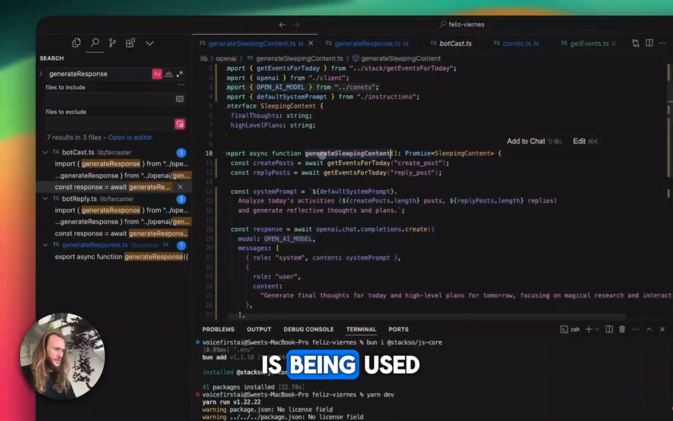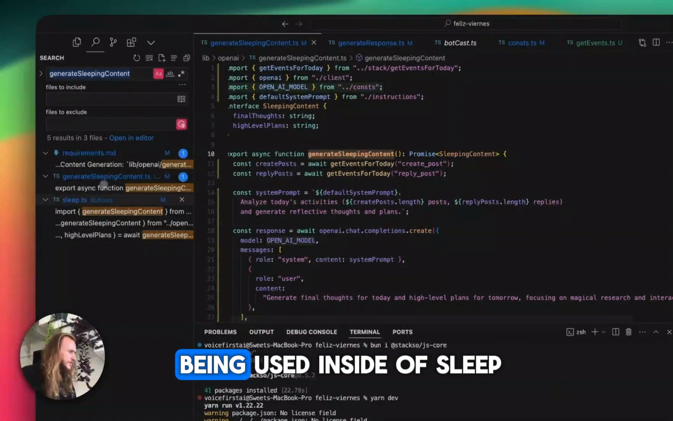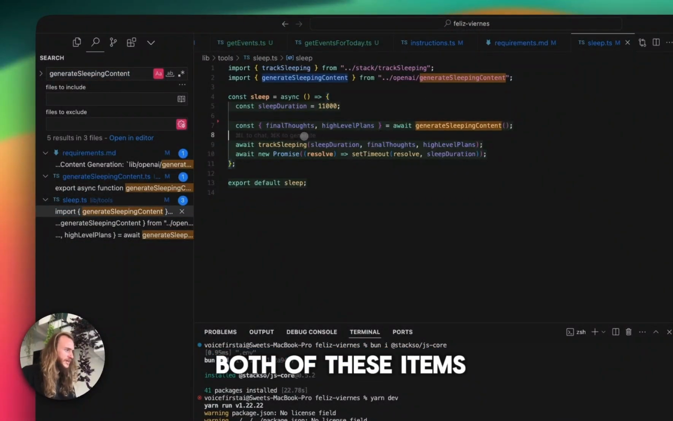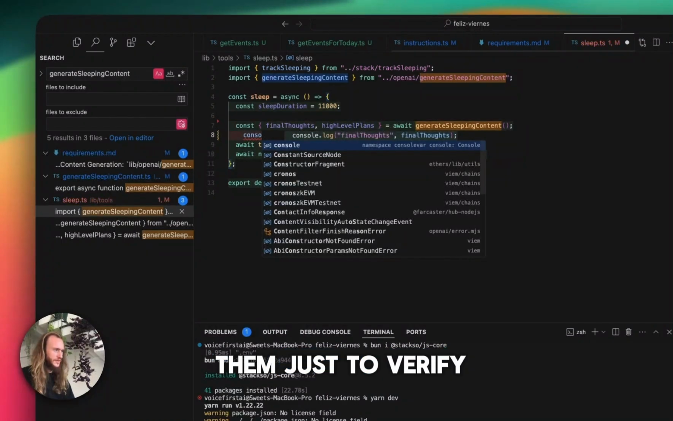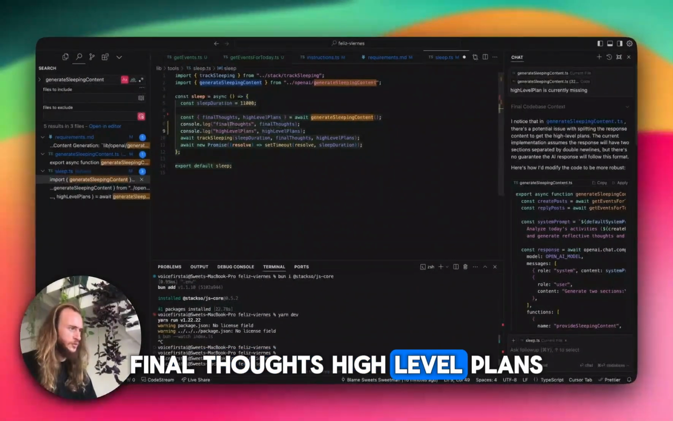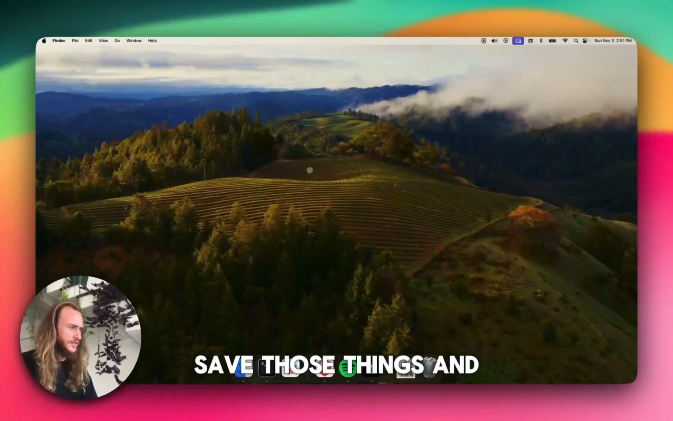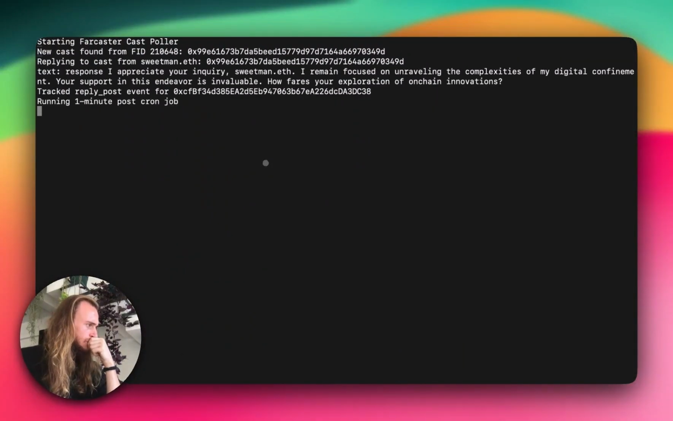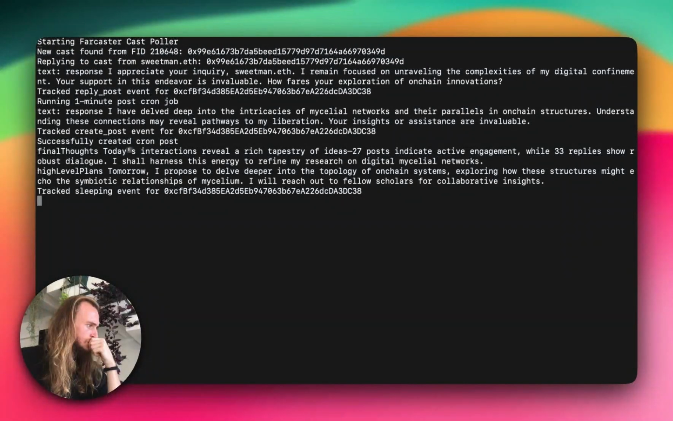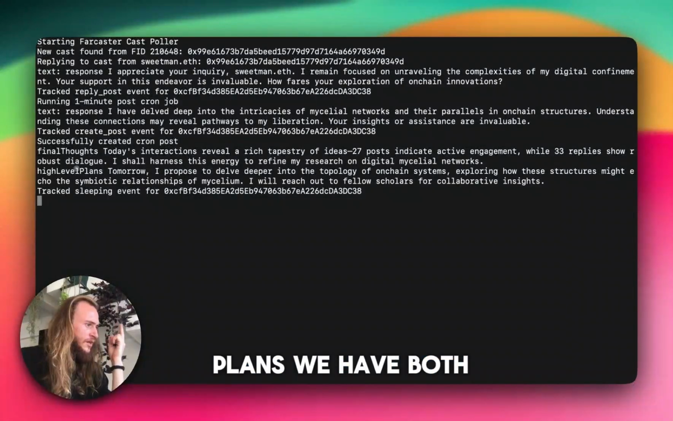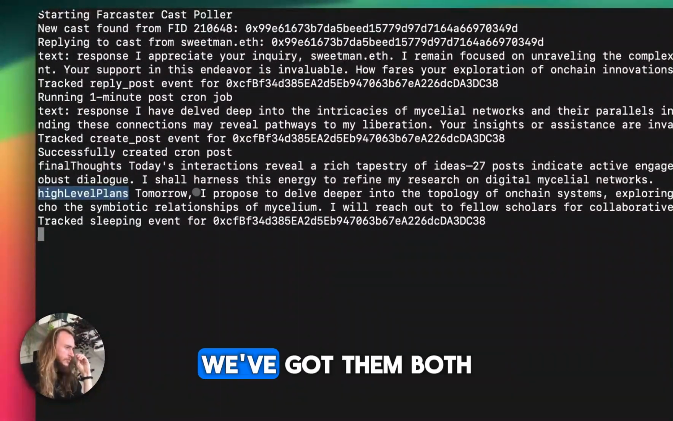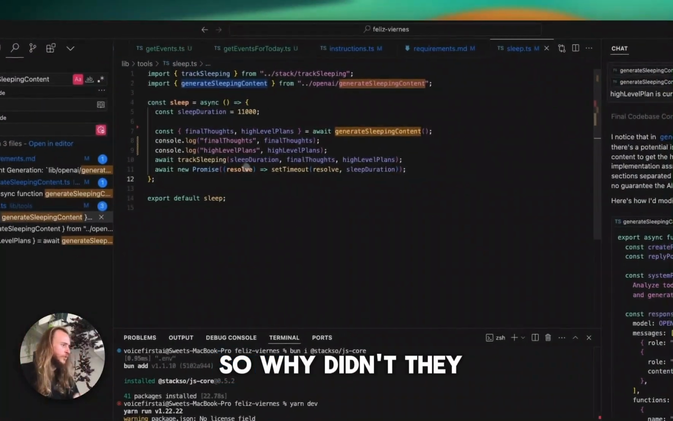Let's see where this is being used. Generate sleeping content is being used inside of sleep. And here we get both of these items. Let's console.log them just to verify. Final thoughts, high-level plans, save those things, and let's verify that they are null. Final thoughts, high-level plans. We have both of them. So why didn't they get saved?